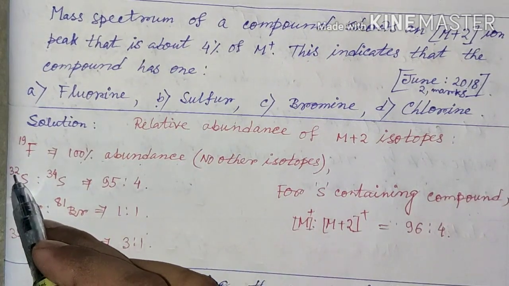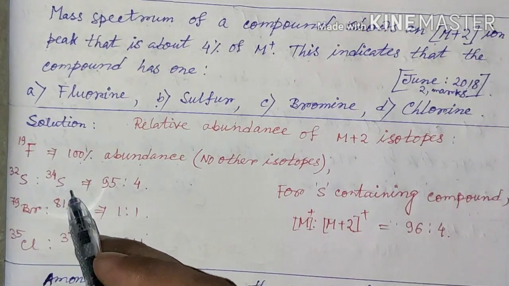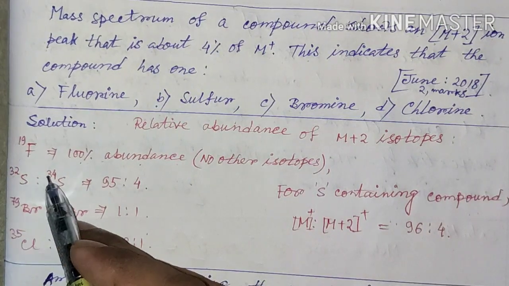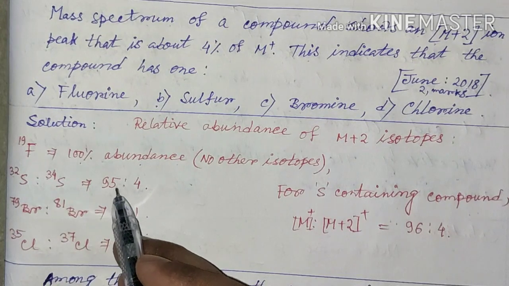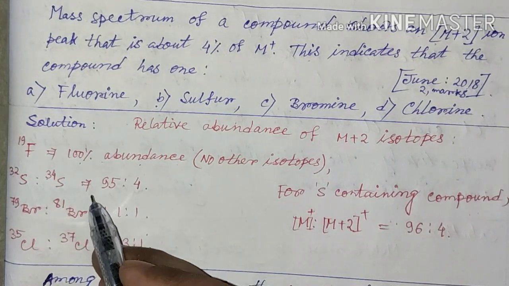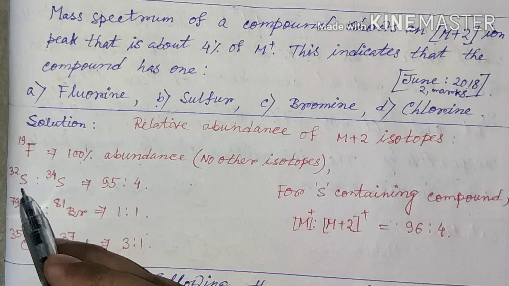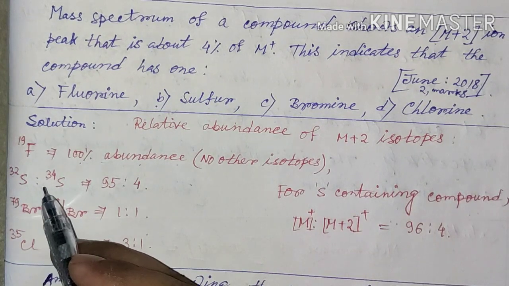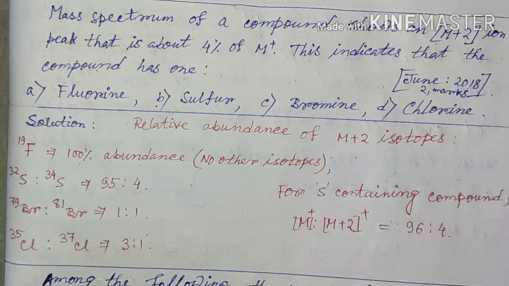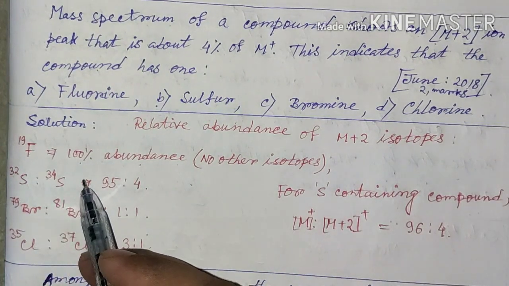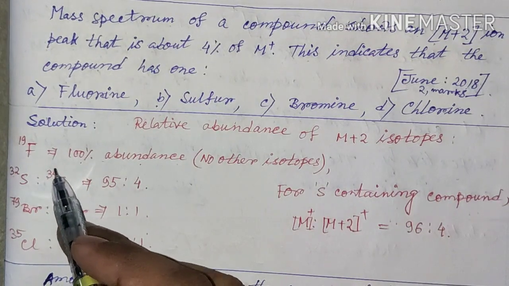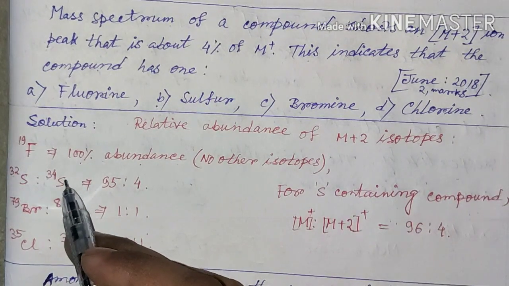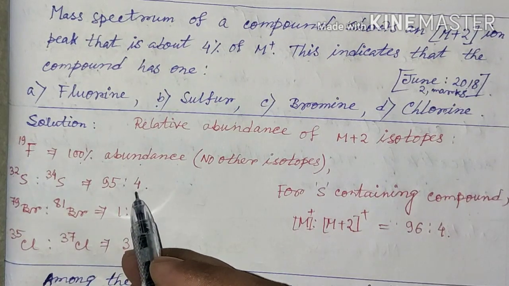For sulfur, the sulfur-32 and sulfur-34, that is the M and the M+2 isotope, exist in the ratio of 95:4. That means if the M+ ion in the compound is observed as 100% abundance, then the M+2 ion arises due to the isotopic substitution of sulfur-34 and will be observed at 4%.